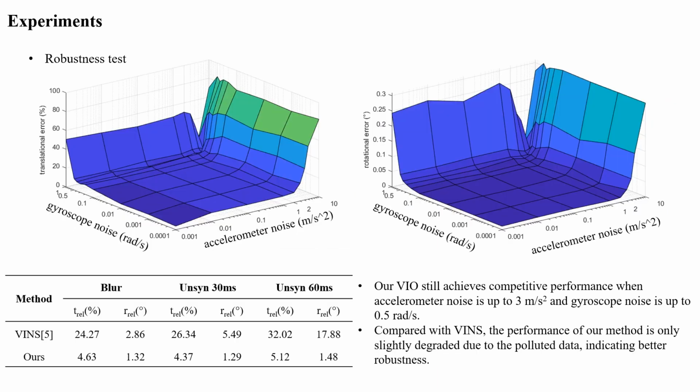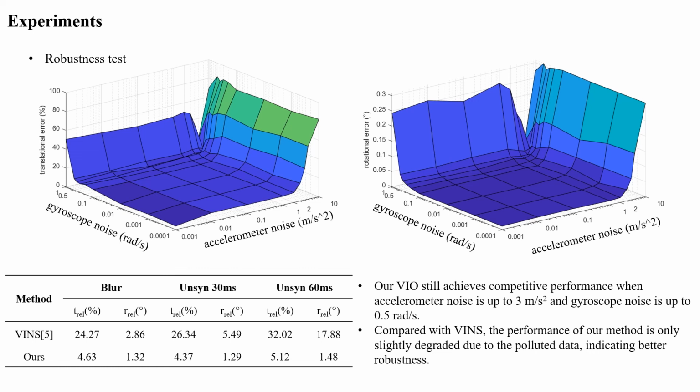At last, the robustness test. First, the test on polluted IMU data. We add extra white noise to IMU, both accelerometer and gyroscope. There are two figures showing the translational and rotational errors.